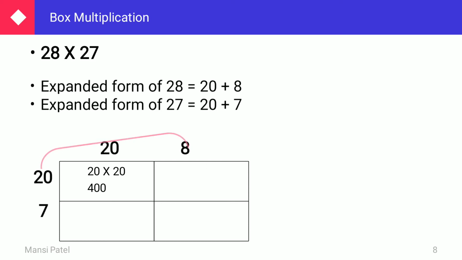Now next you have to do the multiplication of 20 and 8. What is the answer of 20 multiplied by 8? One 0 is there. So you just put one 0 and then write down the answer of 2 and 8. 2 8s are 16. So 160, that is the answer.